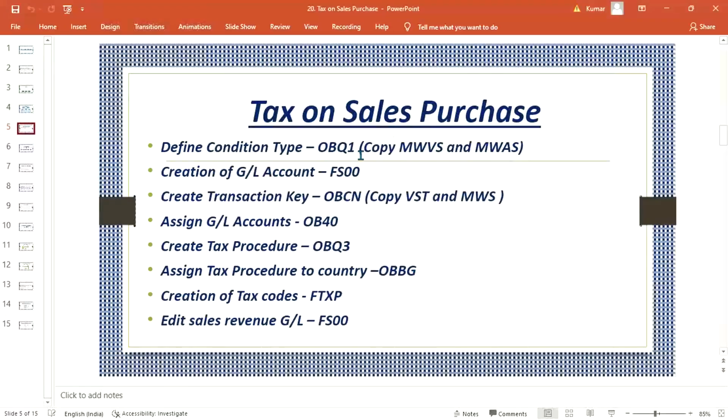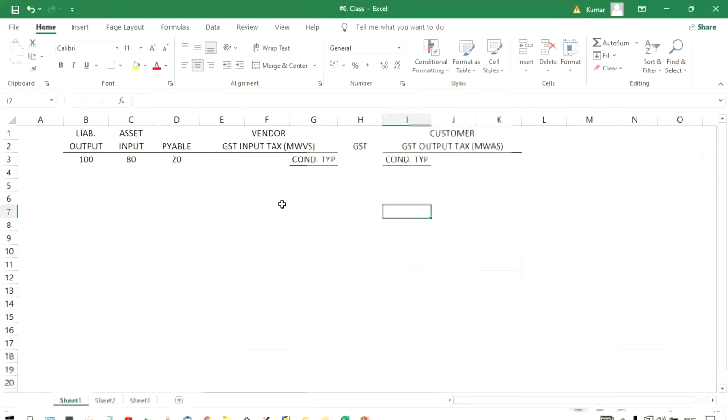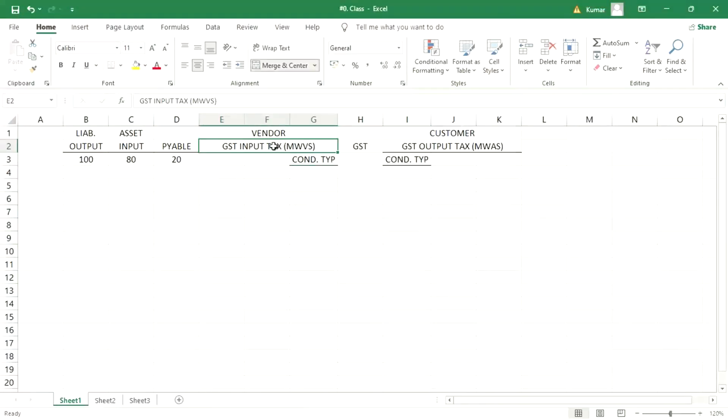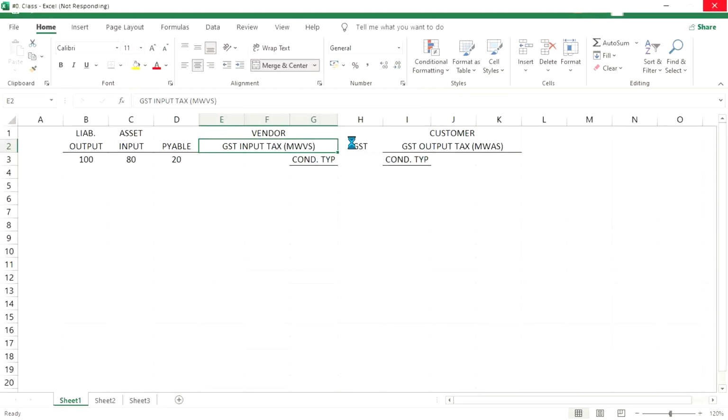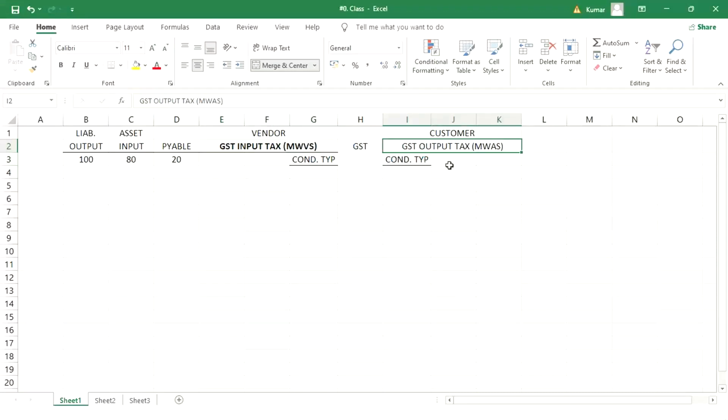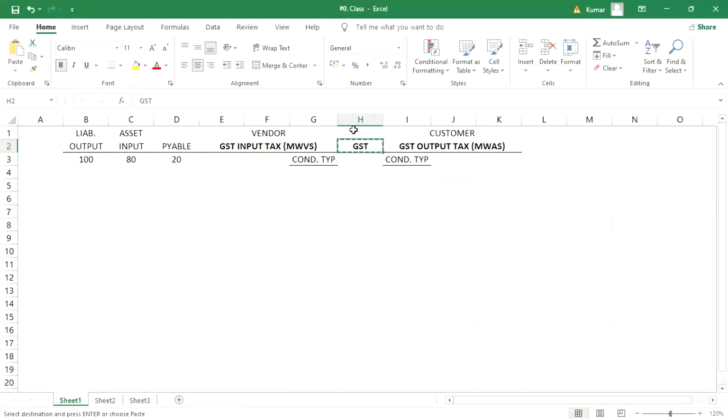Let me check it here. Yes, MWVS and MWAS. Now it's getting hung. Just wait for a second. Okay, now this is GST. Better to keep it here.